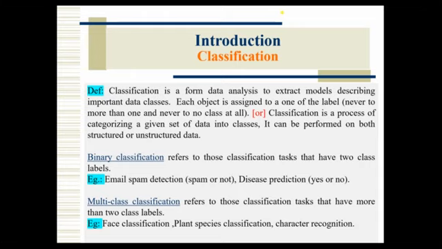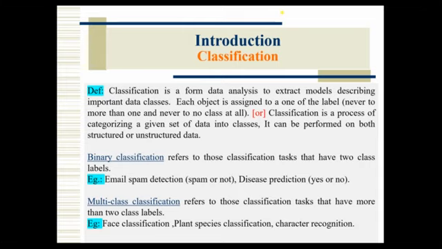Here we have two kinds of classification: binary and multi-class. Binary means either true or false. For example, if we take a medical application, let us assume COVID-19, I have to classify whether the person is infected with COVID-19 or not. That is called binary, either true or false. And in email spam detection, whenever I send a mail to a friend, we have to classify whether the mail is spam or not spam. Two classes, that is called binary classification. In this entire session we are talking about binary classification. Of course, we can extend it.